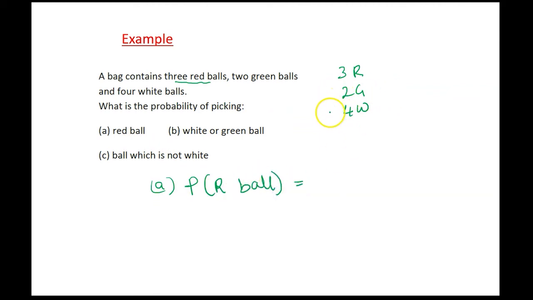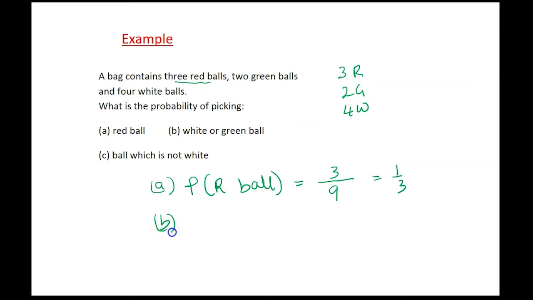Well, how many balls are there altogether? We need to count them. So 3 plus 2, 5 plus 4, 9. In total, there are 9 balls. I have 9 chances of getting a ball. But how many red? So that goes as a denominator. How many red balls are there? Well, there's only 3. So that's 1/3.